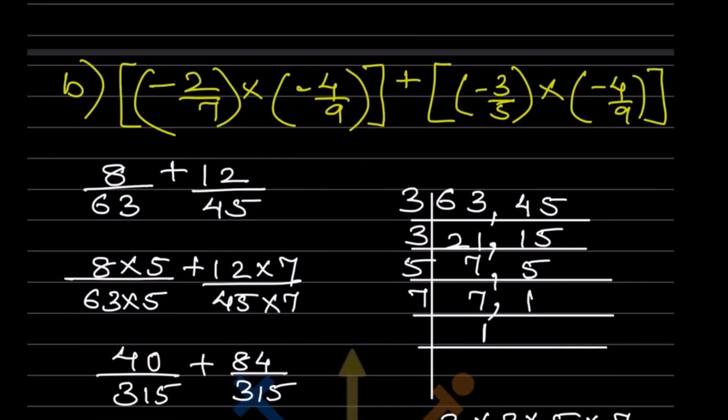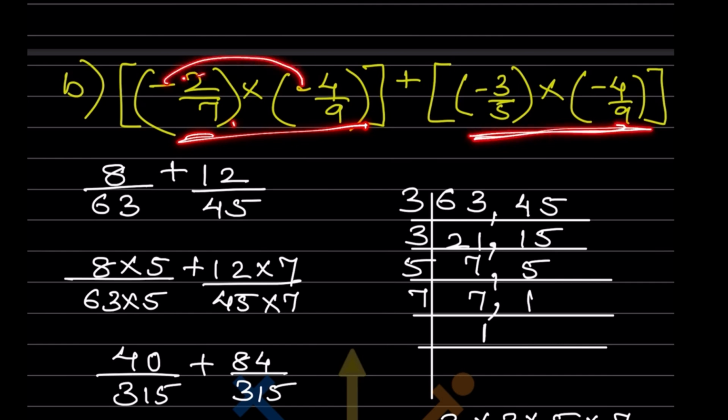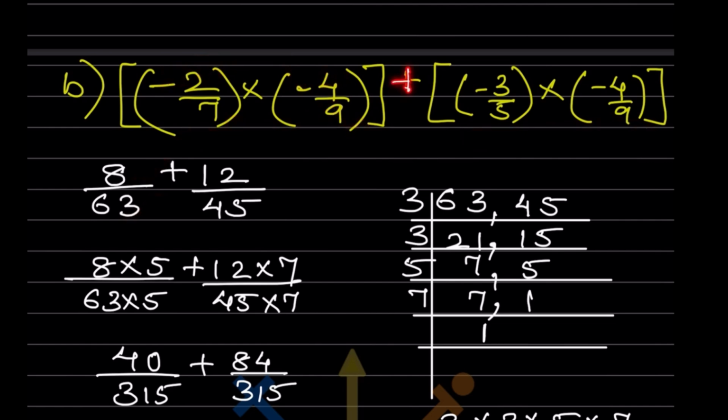Now look at here. Now this part we are going to take separately, and this part we are going to take separately. So again, minus and minus becomes plus first. This into this is going to be 8, 7 9s are 63. So this is done. This is the plus sign over here. Again here minus and minus becomes plus. 4 3s are 12 and 9 5s are 45. So now what you can see, this is written here.